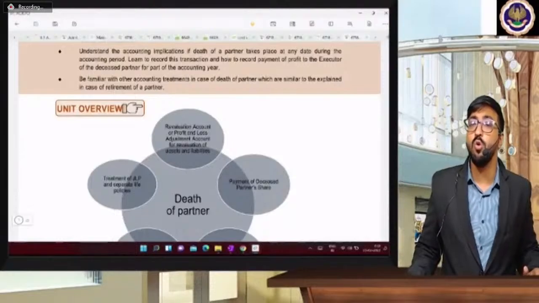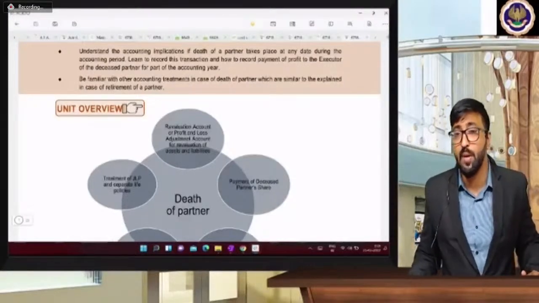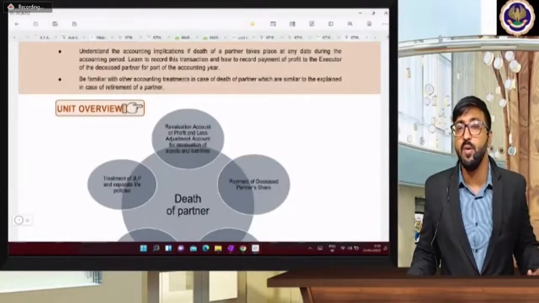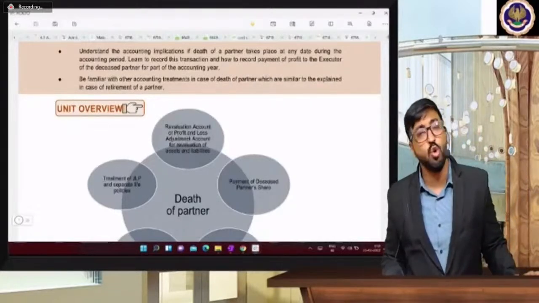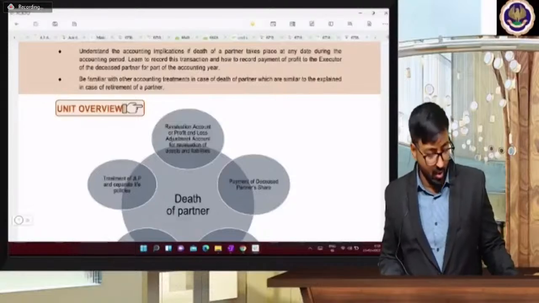Suppose you don't want to change your book values, in that case, you will open memorandum revaluation account, and memorandum revaluation account is nothing but you will share his share of profit in the sacrificing ratio or gaining or losing ratio. It's very simple now.